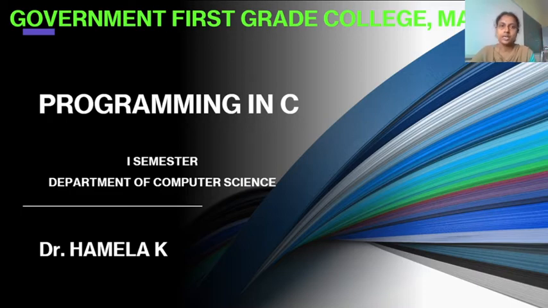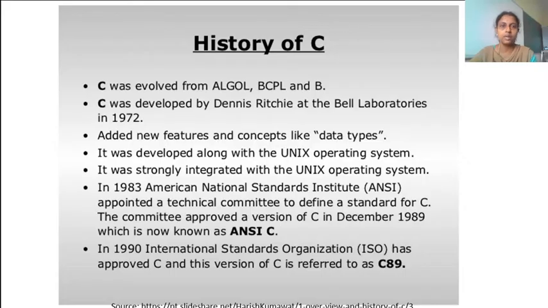To start with today's session, we will discuss the historical background of C, because since we are going to learn this programming language, we should know its background. To start with, C evolved from a programming language called B. So our previous programming language was B, and we named this programming language C. It's not that one programming language was used.